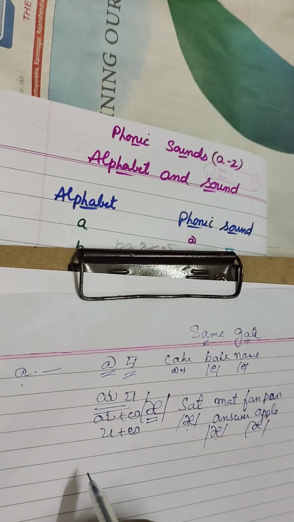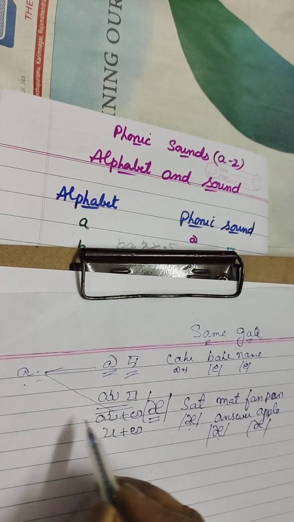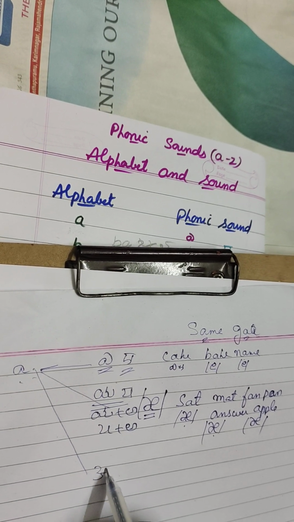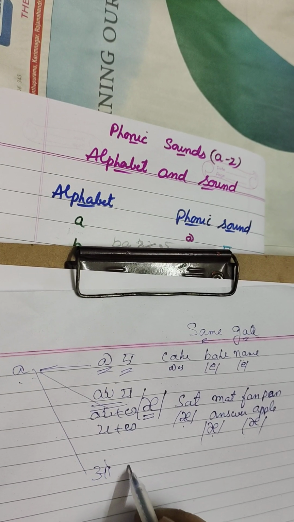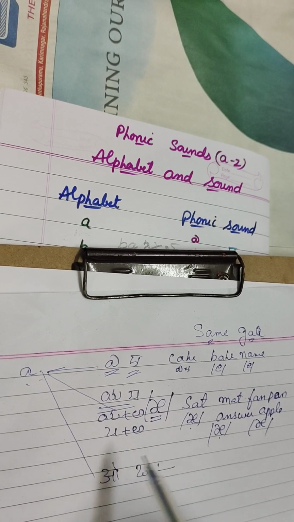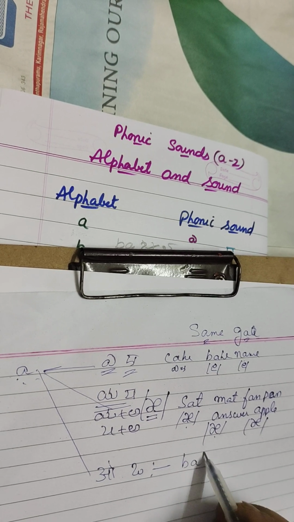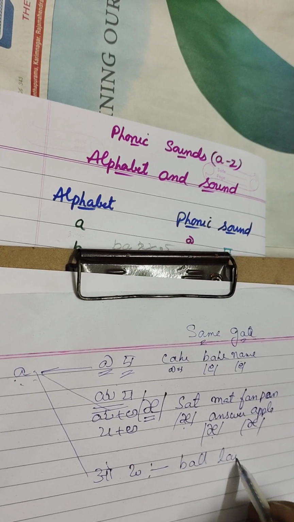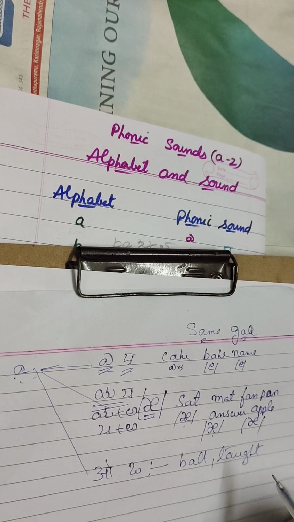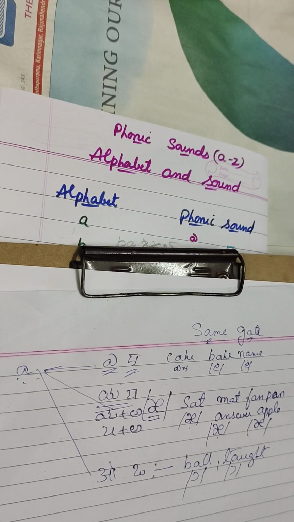The next sound: the next a produces the o sound. This is o in Hindi and this is o in Telugu. The words which have the o sound are ball, tot. This is the o sound, and this is the symbol.